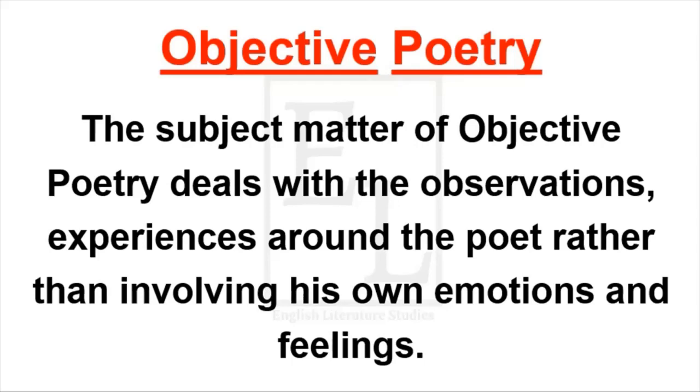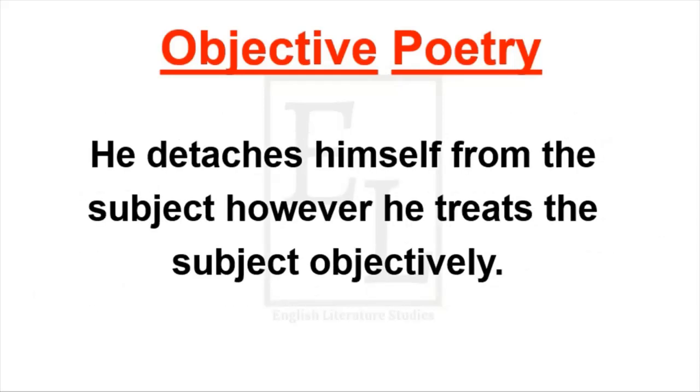Instead, he describes the experiences, the observations around him, the behavior of the people around him, the behavior of the environment, the facts around him, rather than putting his own feelings, emotions, his personal statements. He detaches himself from the subject. He treats the subject objectively.